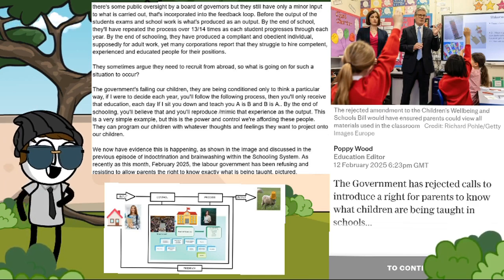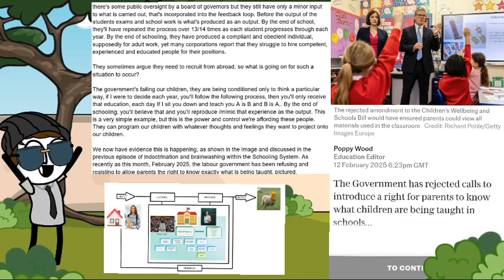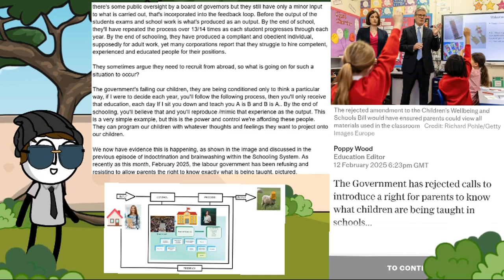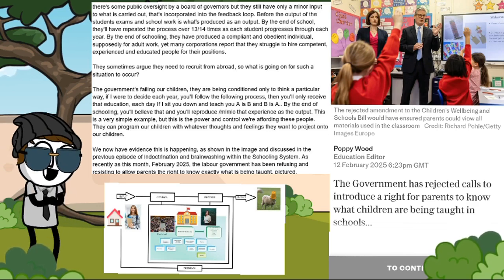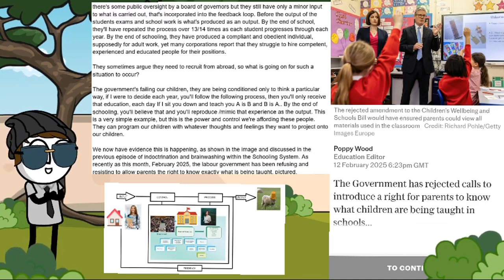By the end of schooling, they have produced a compliant and obedient individual, supposedly for adult work, yet many corporations report that they struggle to hire competent, experienced and educated people for their positions. They sometimes argue they need to recruit from abroad. So what is going on for such a situation to occur? The government's failing our children.